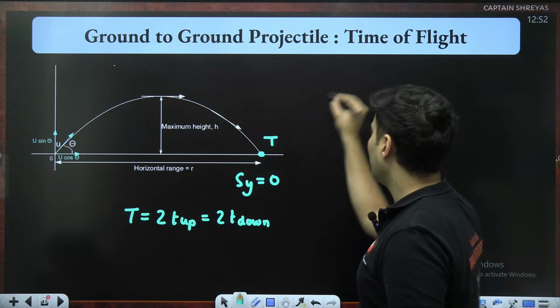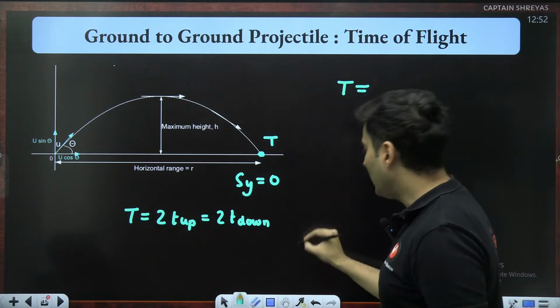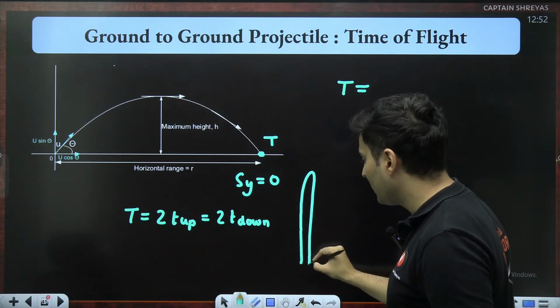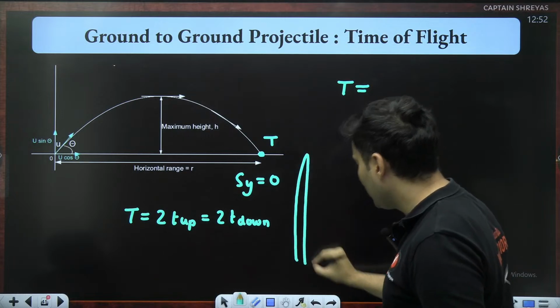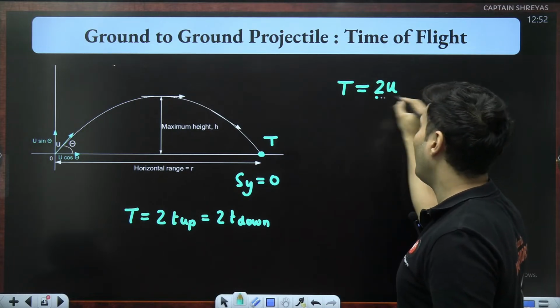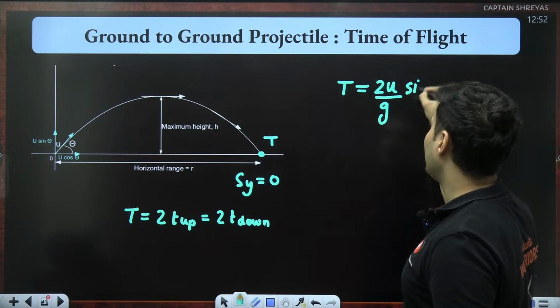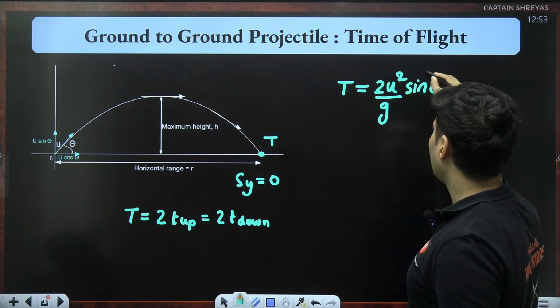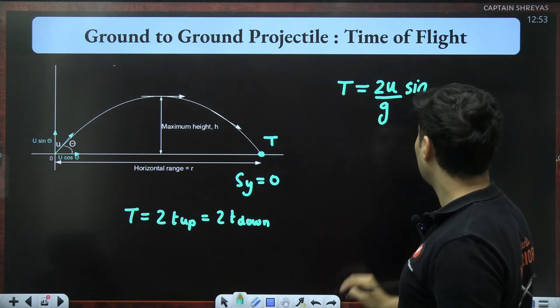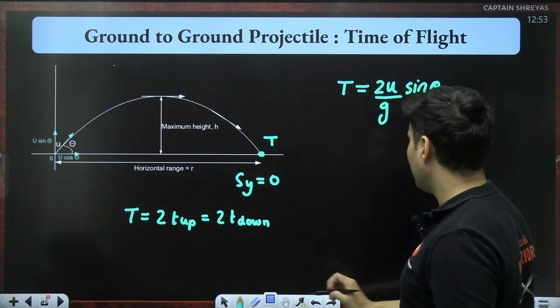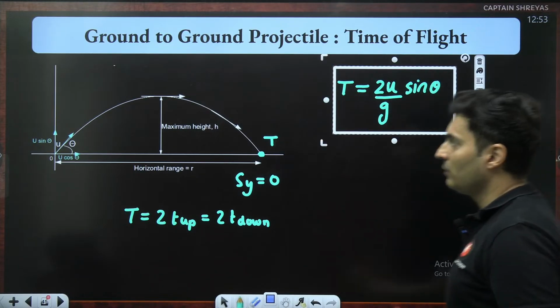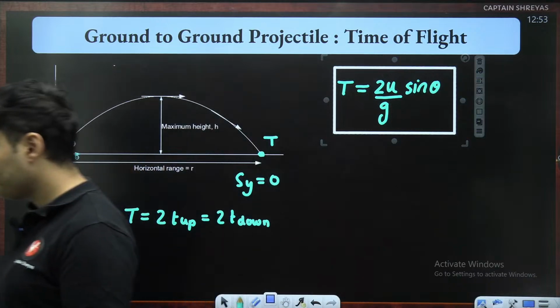This formula is very similar to that of vertical motion. When you throw an object up, the time taken to go up and come down is 2u by g. Instead of u, you put u sine theta. Because there is no square, you don't put a square over here. It is just 2u sine theta divided by g. That's the formula for the time of flight.